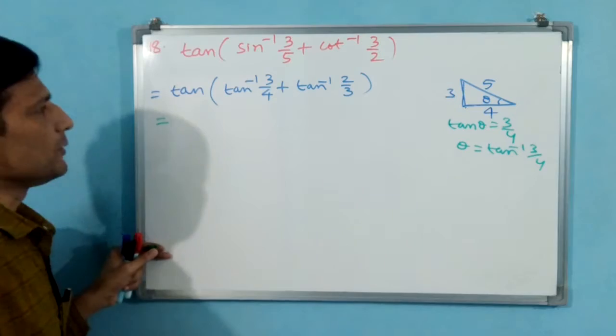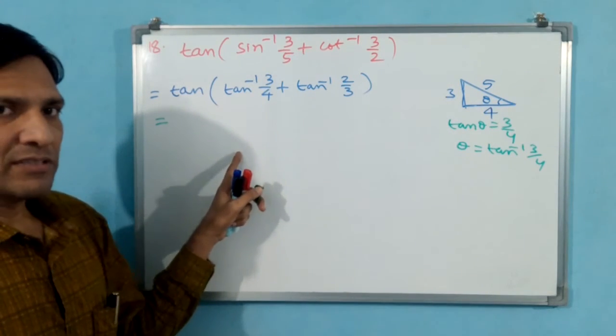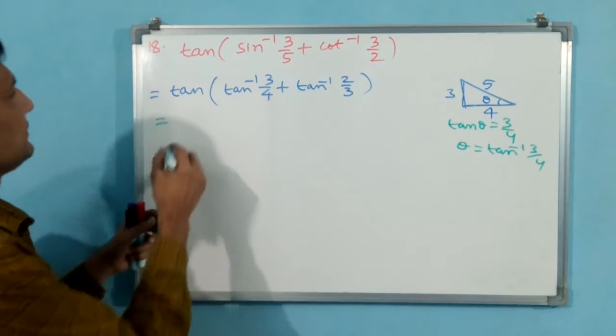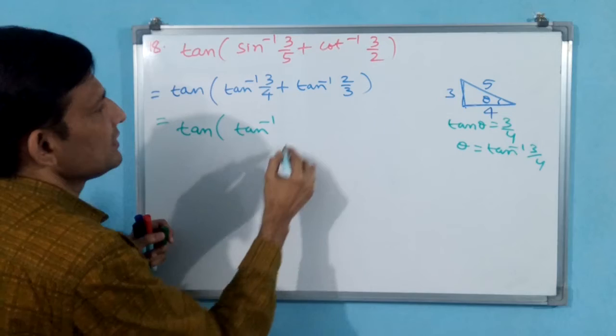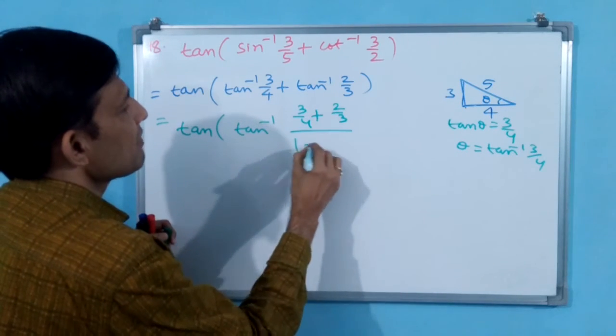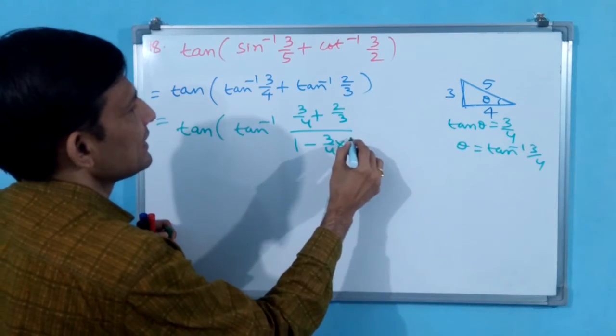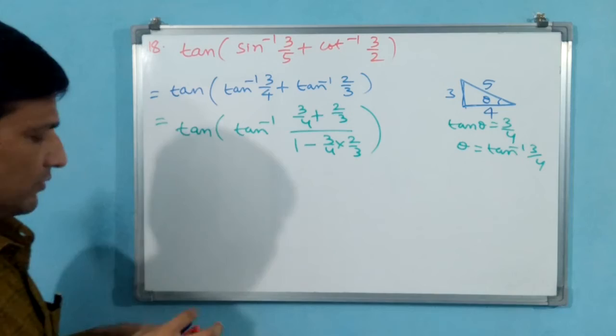That is equal to, tan inverse x plus tan inverse y is tan inverse of x plus y by 1 minus xy. So tan of tan inverse of x plus y by 1 minus xy. This you write.